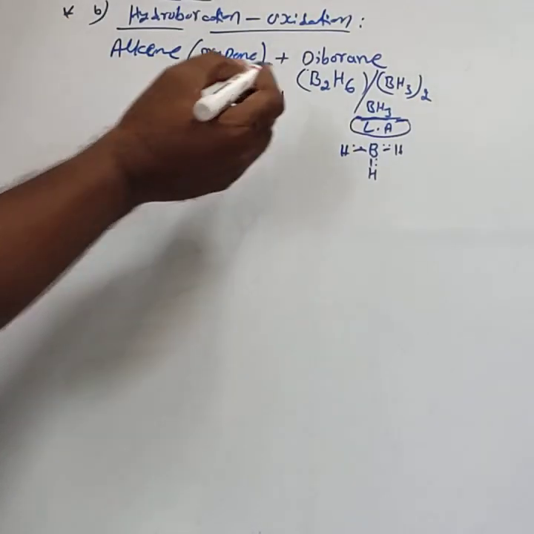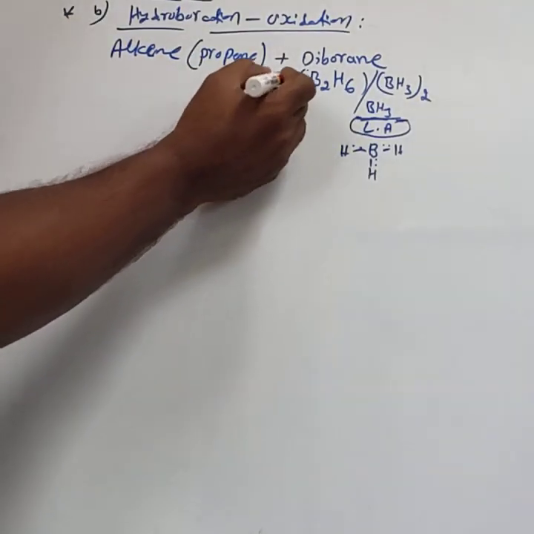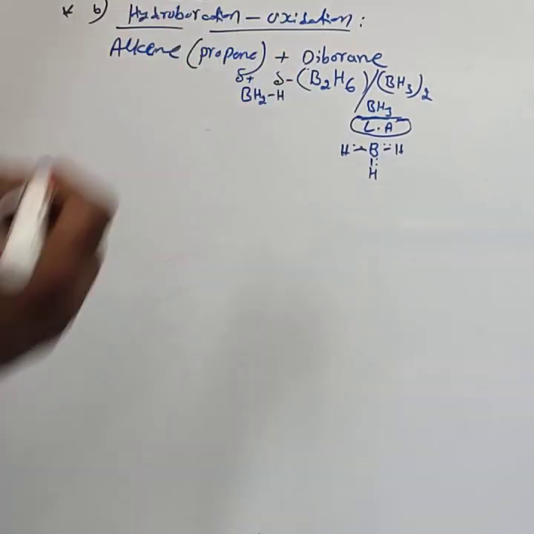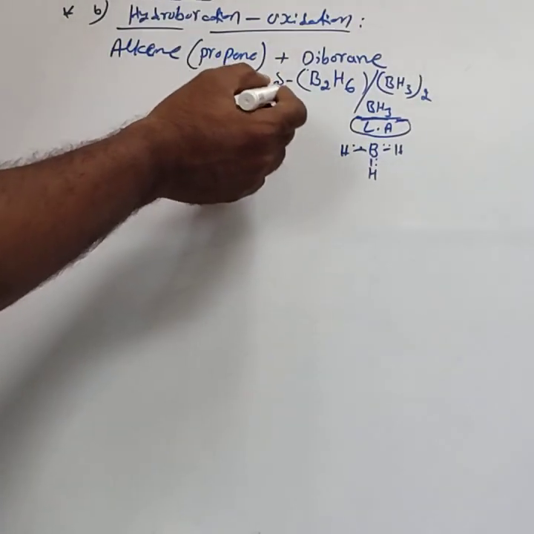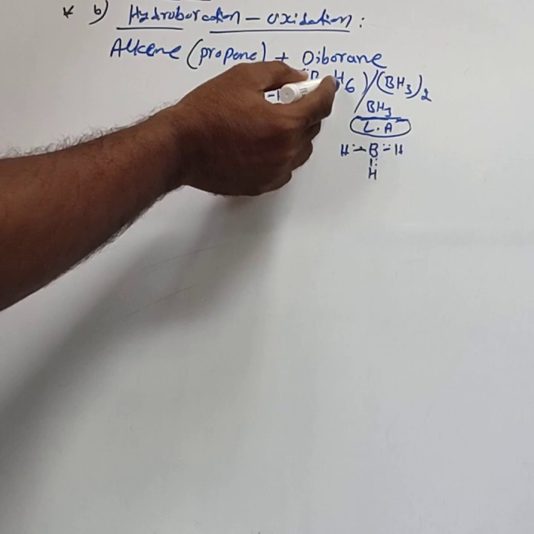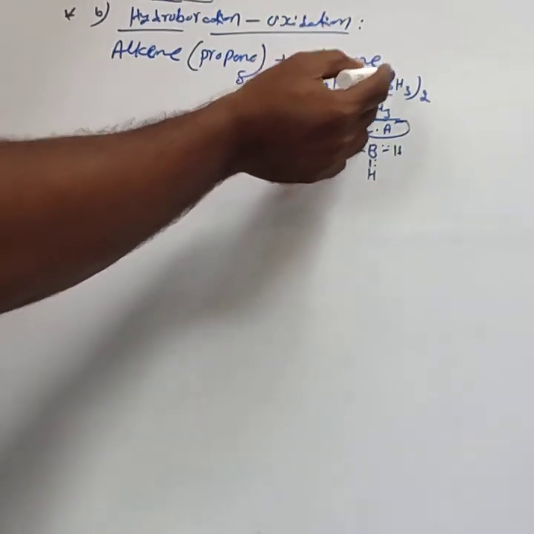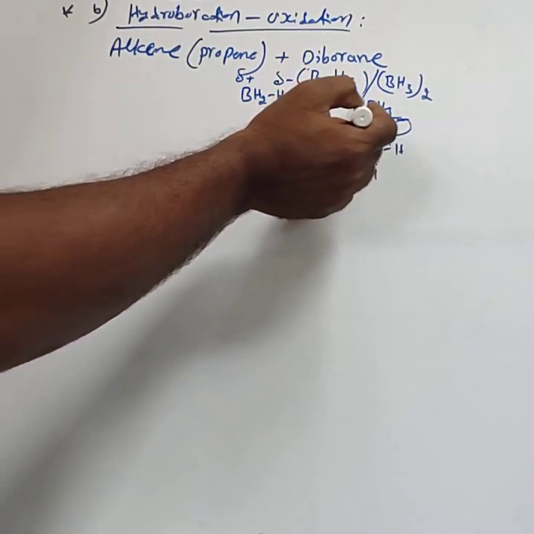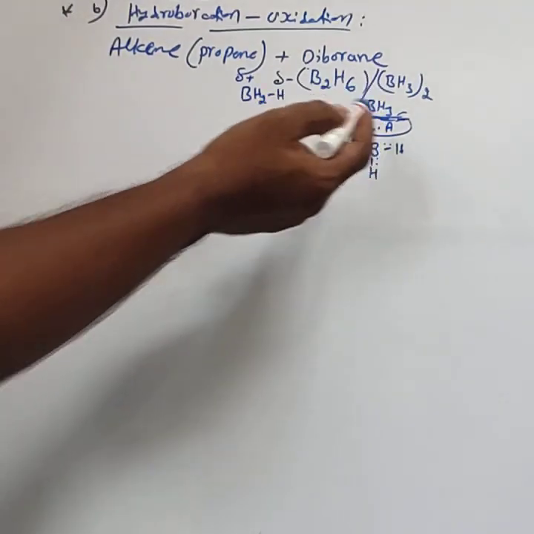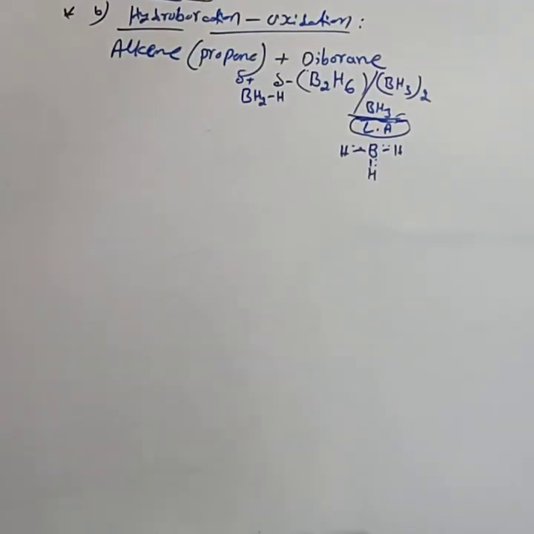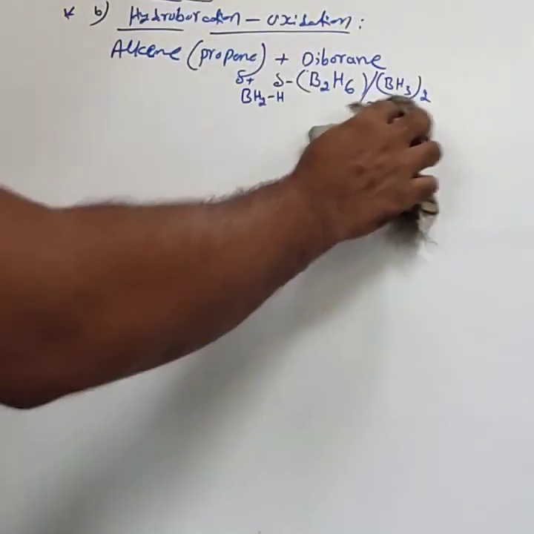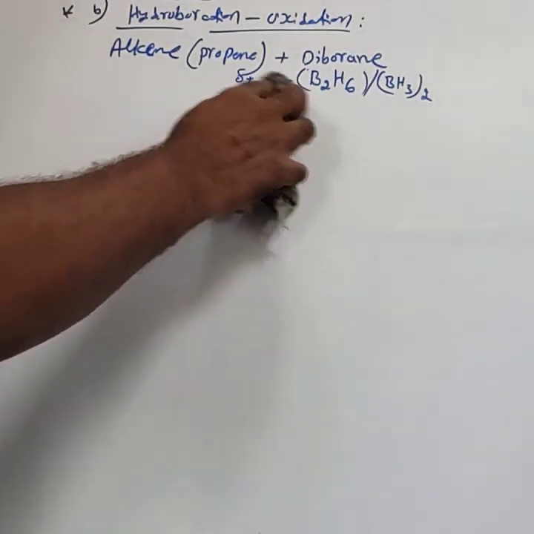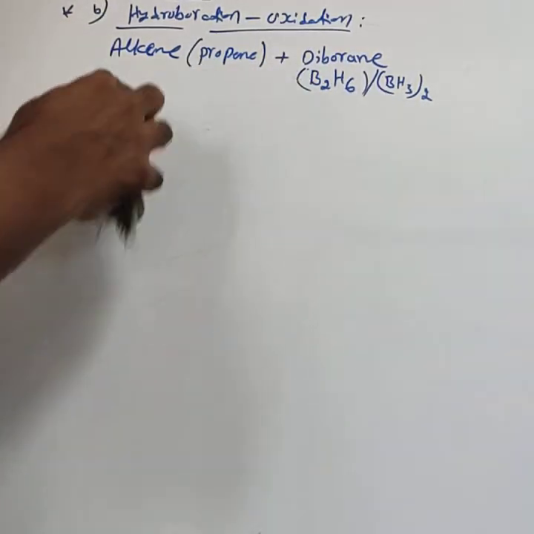And again, in that BH3, hydrogen is more electronegative, so it gets slightly negative, and boron is electropositive, so it gets a delta plus. Just remember these 2 points. Diborane's formula is B2H6. Instead of using B2H6, we can use BH3 twice, or for our convenience, we use only BH3 in the reaction. Hydrogen gets delta minus, boron gets delta plus.